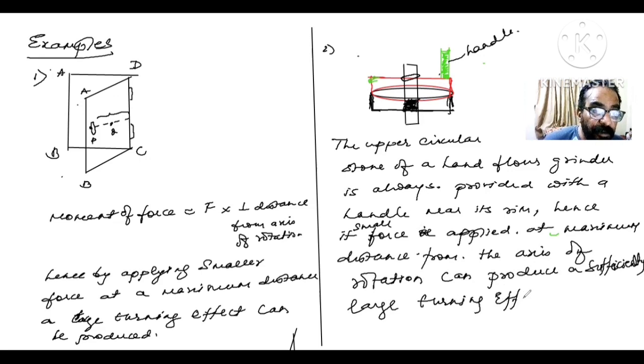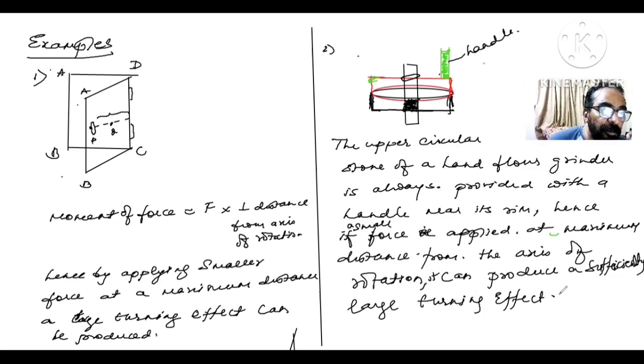So remember, beta, I'm trying to put it in very simple words. The upper circular stone of a hand flour grinder is always provided with a handle near its rim. This question will come like this. So why? Because if a small force is applied at a maximum distance from the axis of rotation, it can produce a sufficiently large turning effect. Are you getting me here?